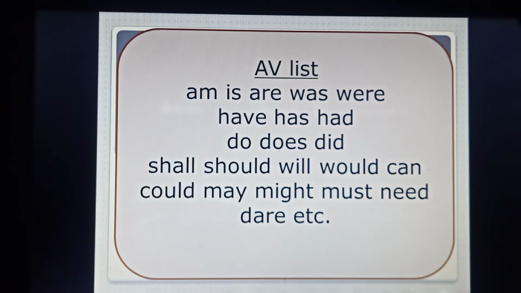These are auxiliary verbs, and in the sentence, if you find an auxiliary verb after the subject, you'll have to use this at the very beginning. So if you have an idea about auxiliary verbs, you can recognize them very easily and you can use them comfortably.